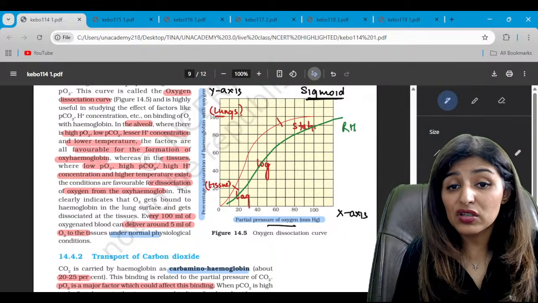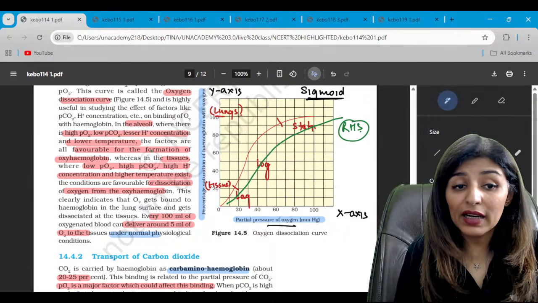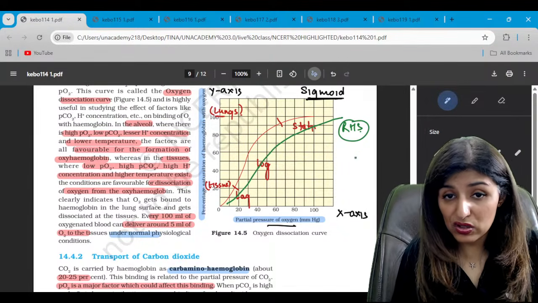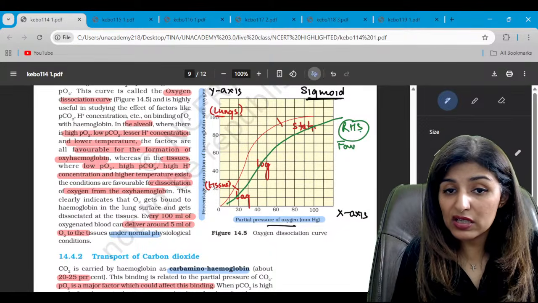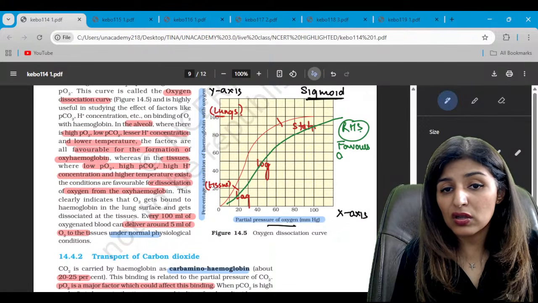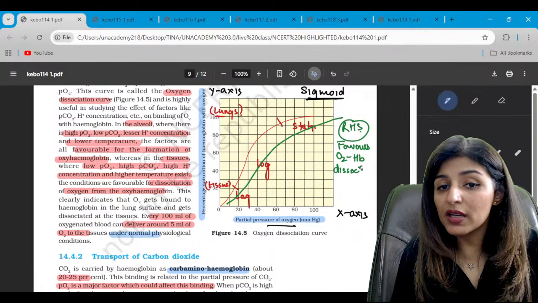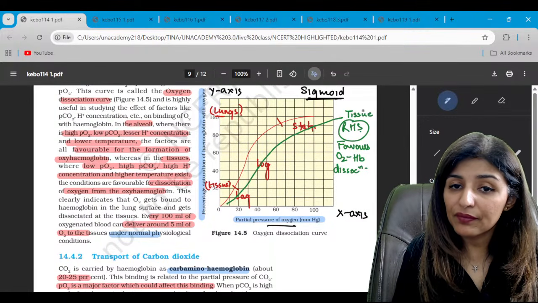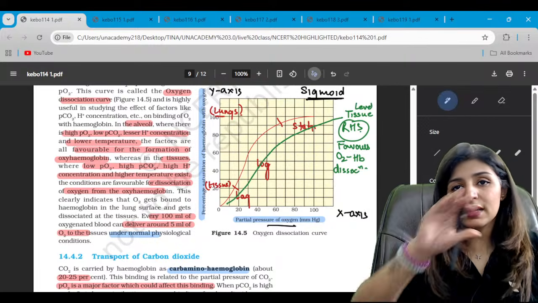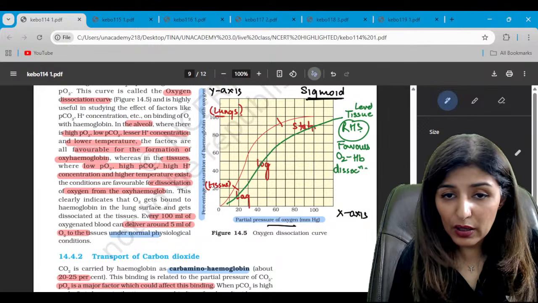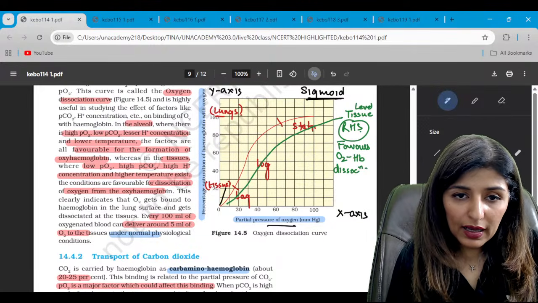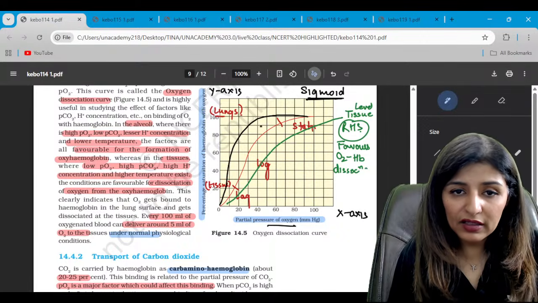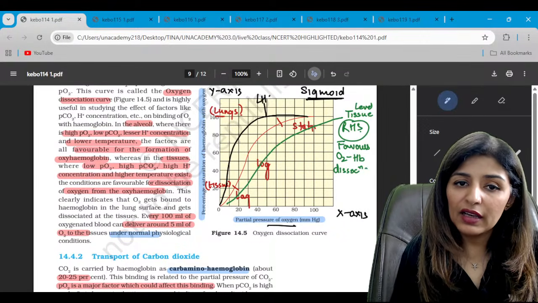So right hand shift will indicate the dissociation. It will favor the dissociation. It favors oxygen hemoglobin breakdown, dissociation. So where does dissociation occur? This is at the tissue level. So at tissues, guys, it takes a right hand shift, right? While at alveolar level, it will take a left hand shift.